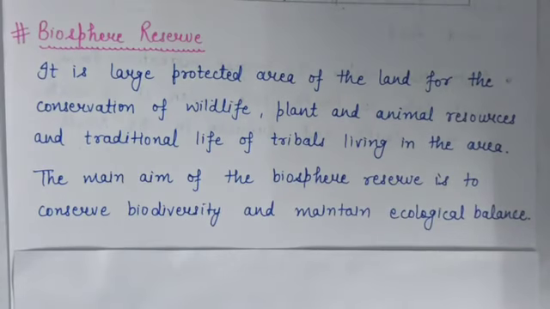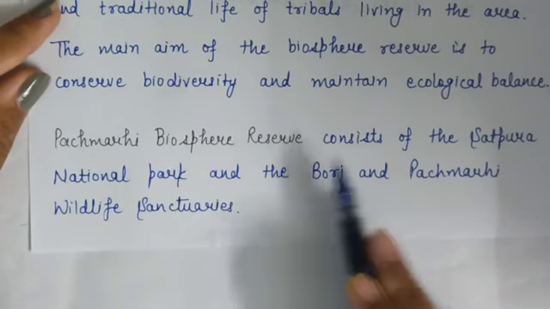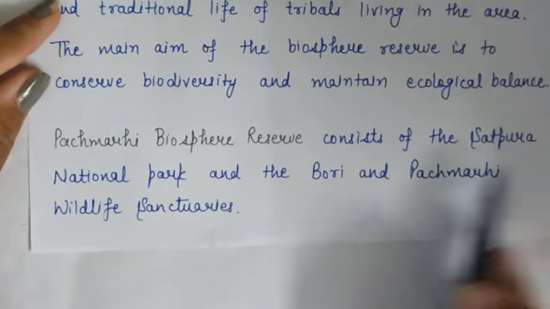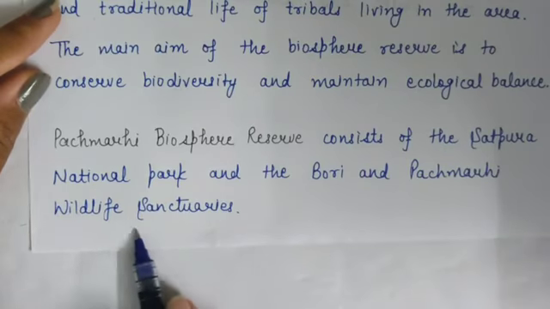A biosphere reserve may contain national parks and sanctuaries, so it is much larger than a national park or a sanctuary. For example, Pachmarhi Biosphere Reserve consists of the Satpura National Park and the Bori and Pachmarhi Wildlife Sanctuary.